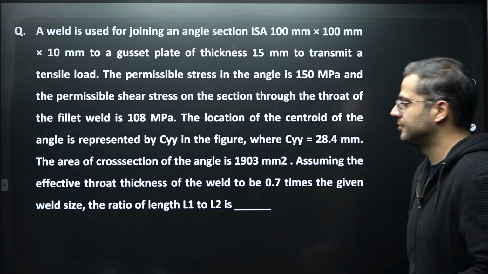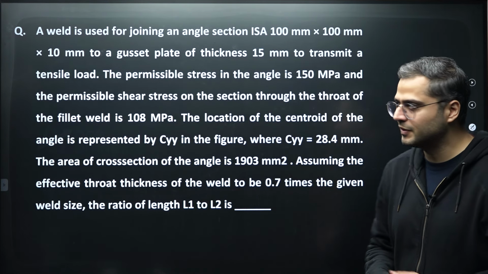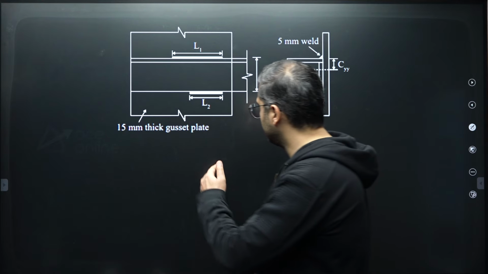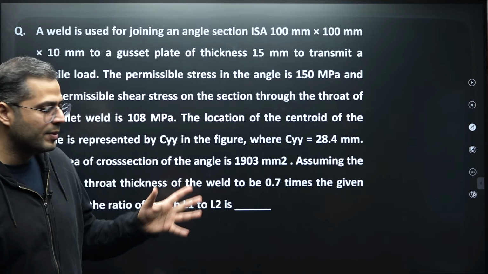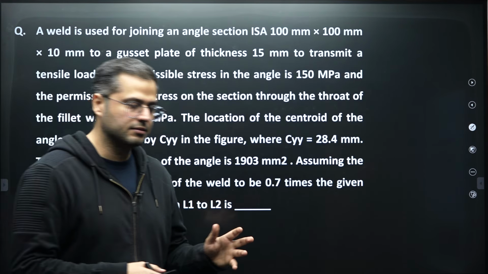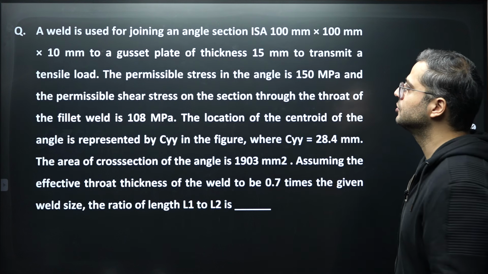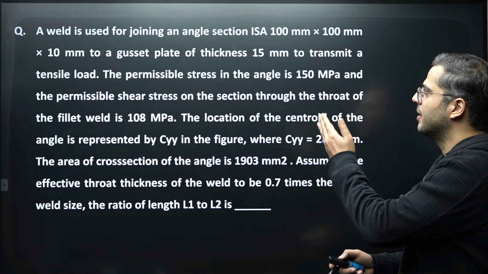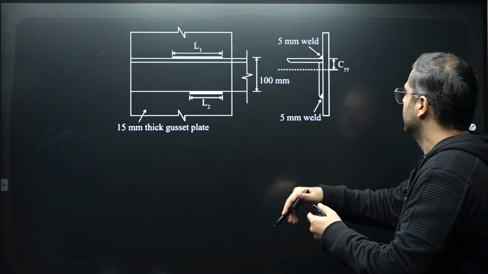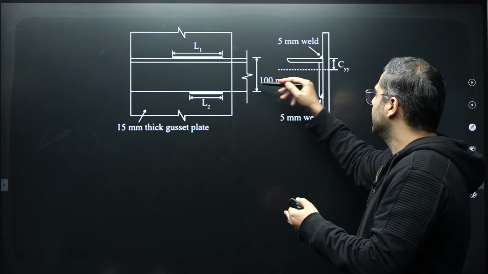In this next question, it may seem that this particular question was actually one MCQ question in the GATE examination, for a moment-free connection in welded case in angle sections. But I have converted that into a simpler version of an NAT question. Here you are supposed to find out a weld used in joining an ISA of 100 by 100 by 10, which is shown in the figure. It has to be connected on both the sides.